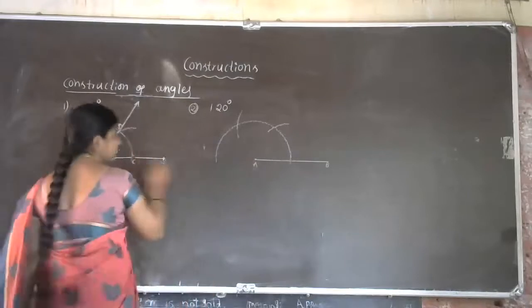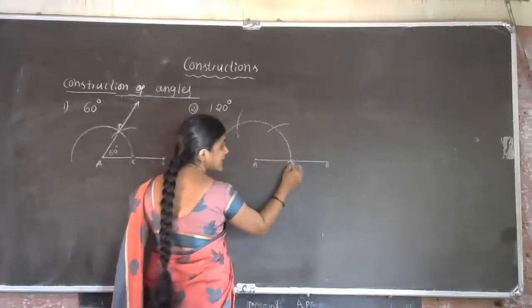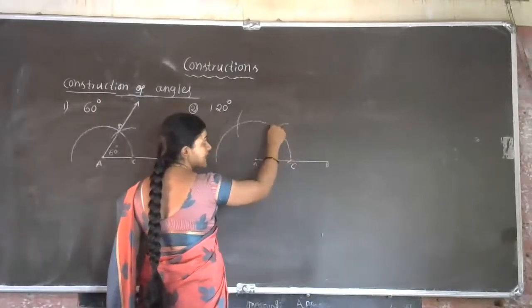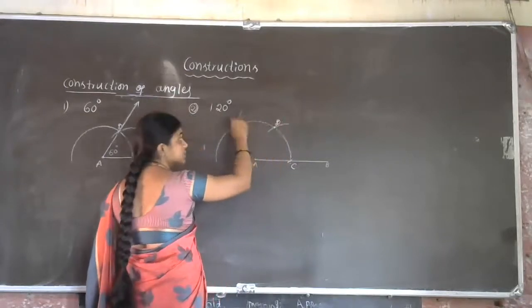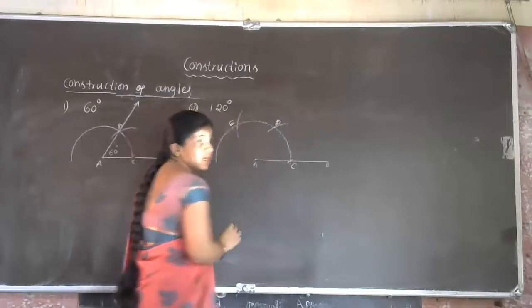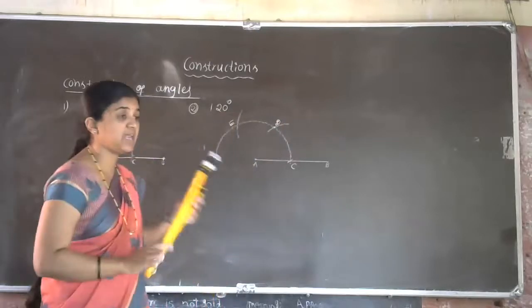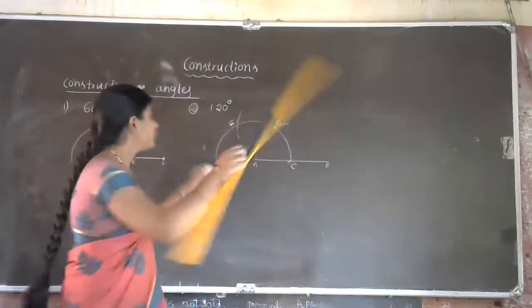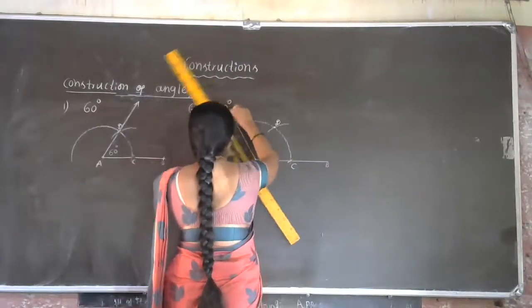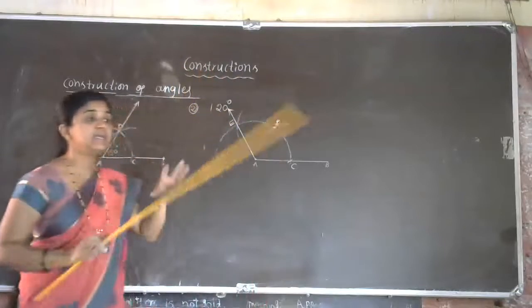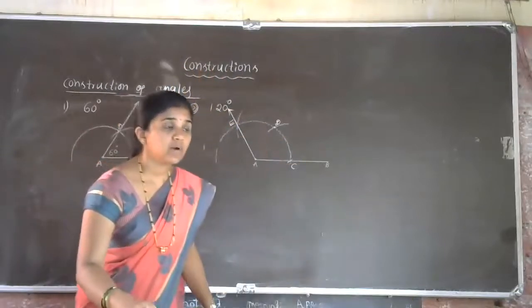Now here, this first point is C. From the C point, first arc gives D point. From the D point, for the same measurement, we will get E point of the same radius. Now what we have to do? We have to join A to E. There you will get 120 degree.